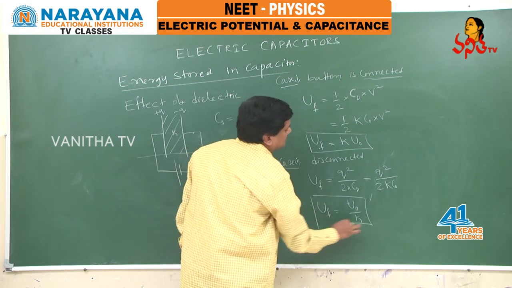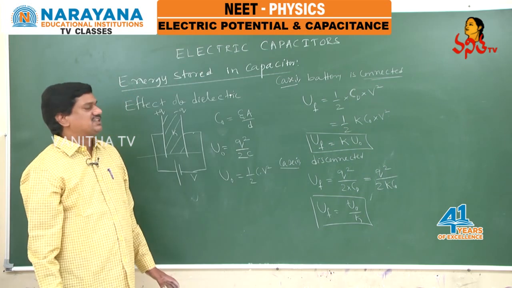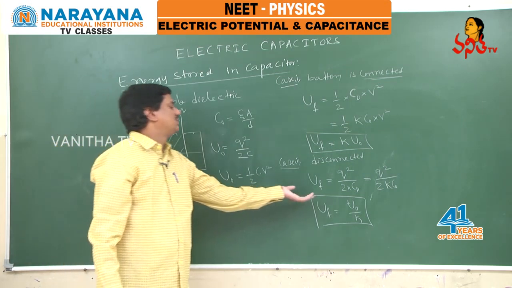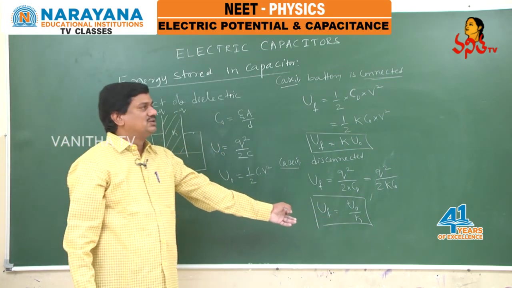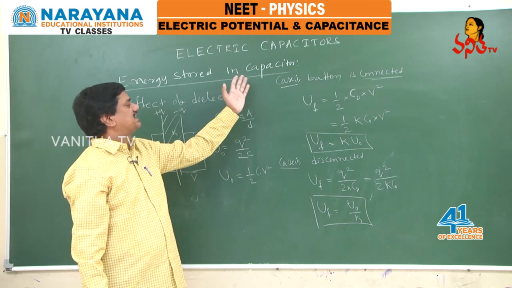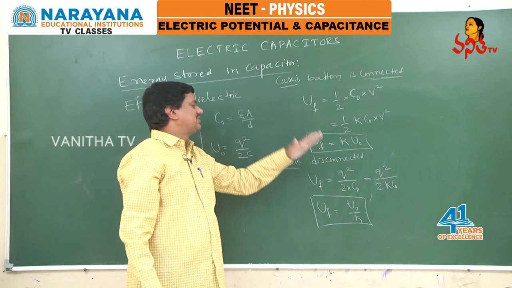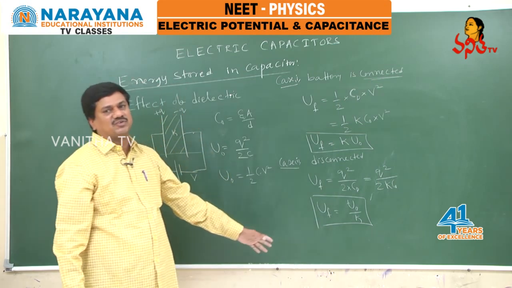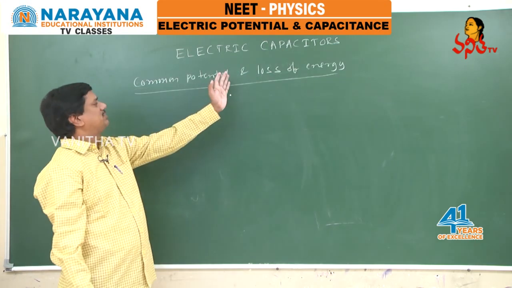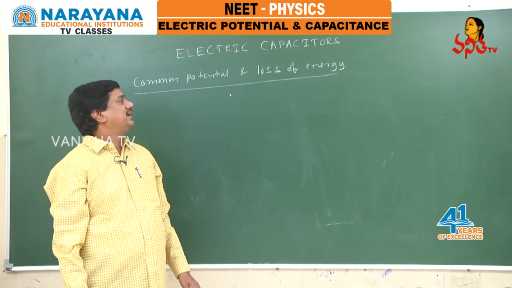So what you can observe is, in this situation, if the battery is disconnected, energy decreases to 1 by K times the initial value. So when the battery is connected, it has a different influence. When the battery is disconnected, it is a different influence. Now we will go to the next topic, that is common potential and the loss of energy.